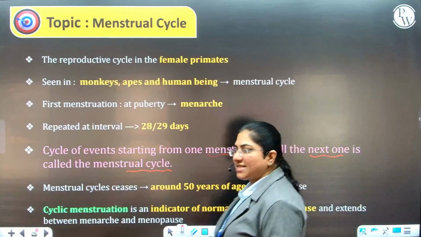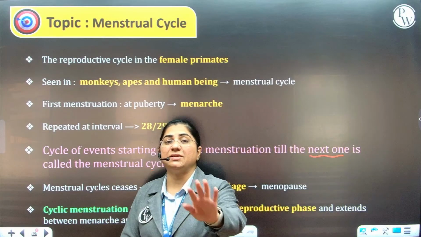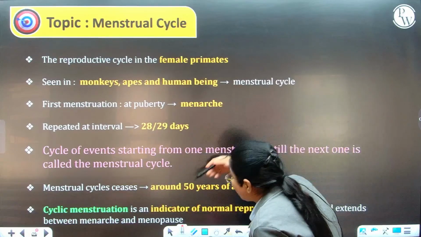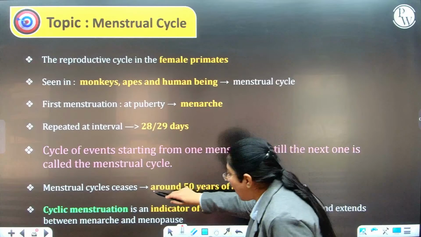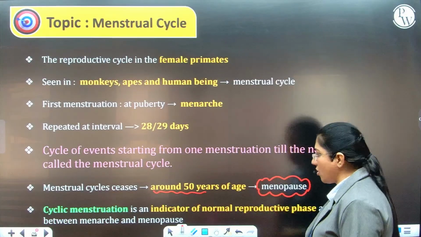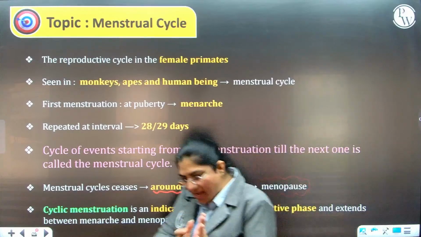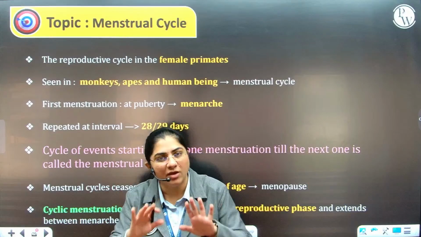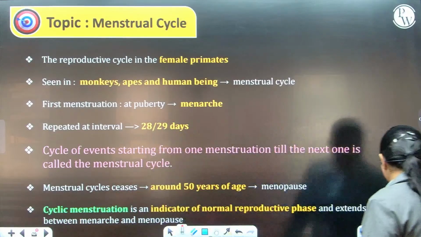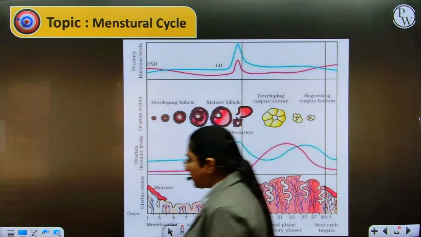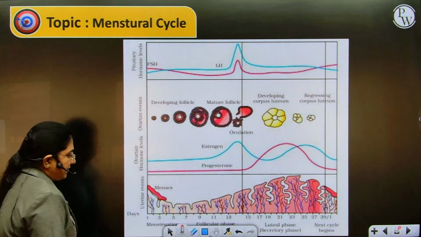Now when does it start? It starts at puberty, and that phase is called menarche. However, it does not continue till the last day but stops at around 50 years of age, and this is called menopause. The time period from menarche to menopause is the only time when the female is capable of reproduction. Let us understand it through the graph given in the NCERT.